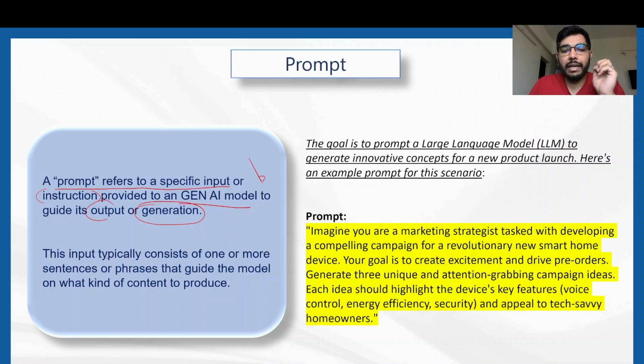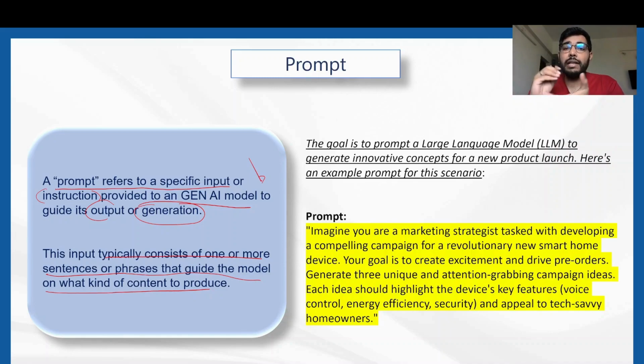This input typically consists of one or more sentences or phrases that guide the model of what kind of content to produce. Let's say you want to produce a video. As a business use case, you want to produce a video for any, let's say, movie or any social media content generation.